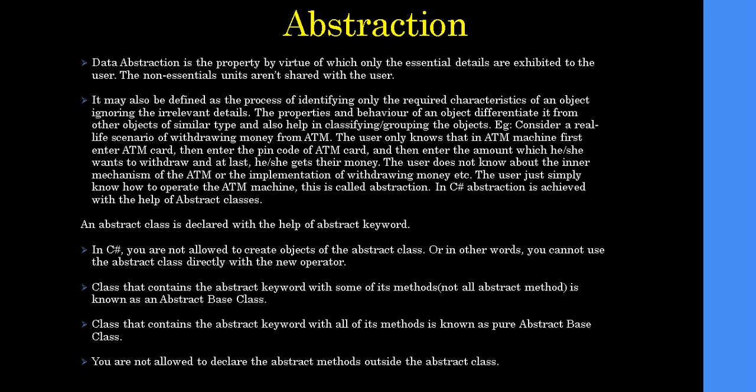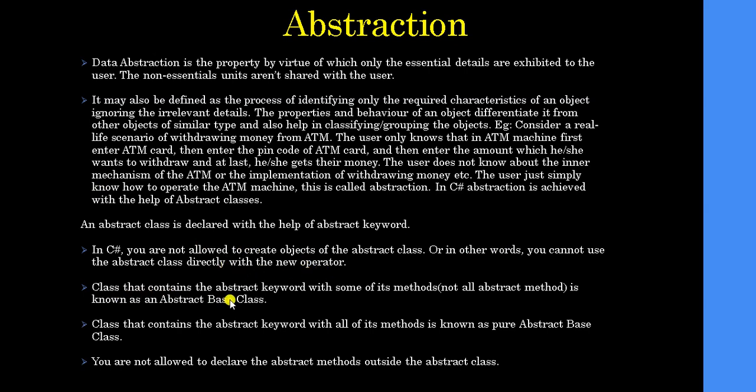So for abstract classes, I'm declaring a class as an abstract class, and declaring functions inside it, but it depends on the child class which is inheriting that abstract class, which function exactly it wants to achieve through. An abstract class is declared with the help of the abstract keyword. In C#, you are not allowed to create objects of the abstract class, or in other words, you cannot instantiate the abstract class directly with the new operator.